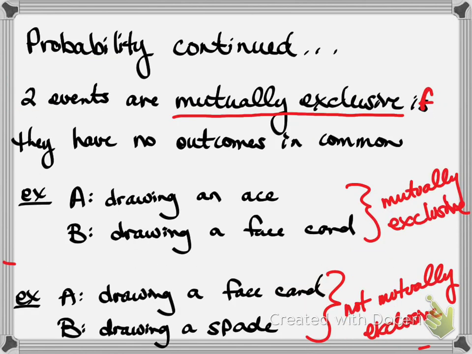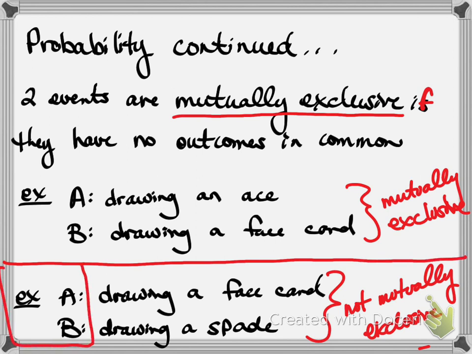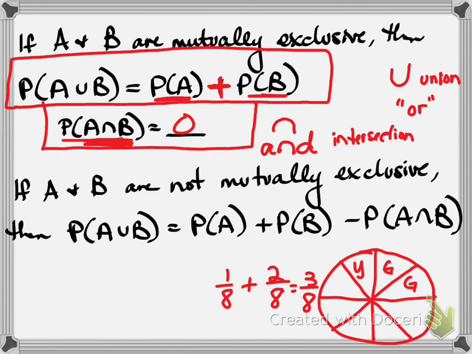In my example down here on the bottom, there were some face cards that were spades. It was possible for A and B to be satisfied by the drawing of one card. It was possible to draw that queen of spades, which would be a face card and a spade. So those two were not mutually exclusive.